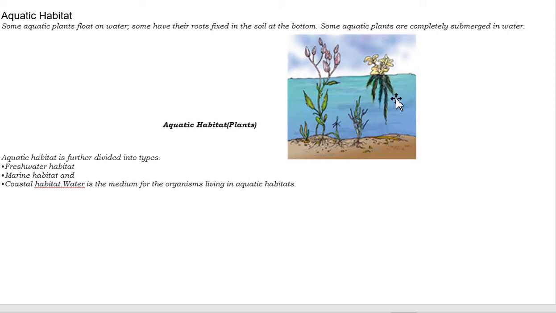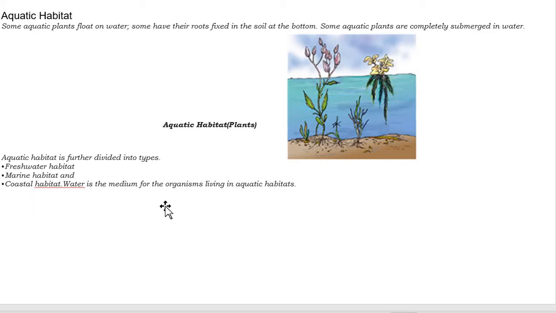And here these types of plants are called floating plants, where roots are present inside the water, whereas the other parts of the plant are present above the water for photosynthesis, so they can trap the sunlight and prepare their own food. And depending upon how they survive, aquatic habitats are of freshwater habitats, marine habitats, and coastal habitats.